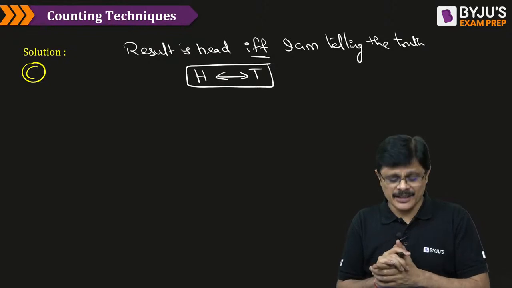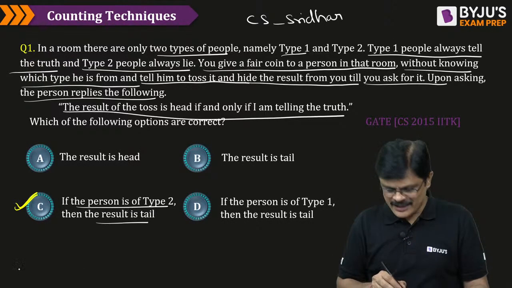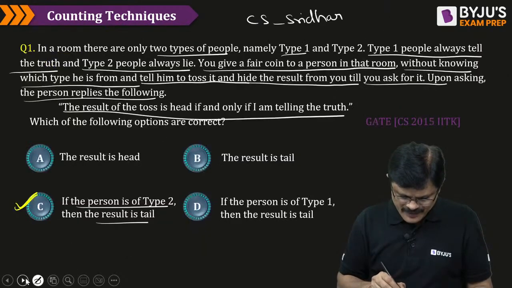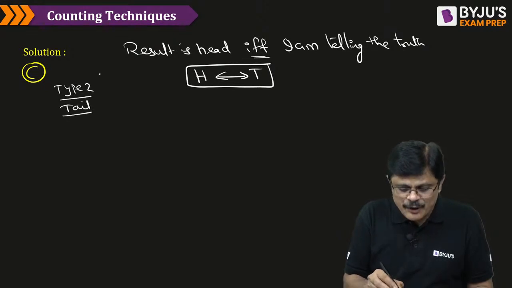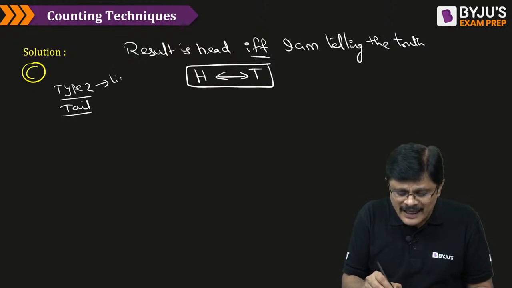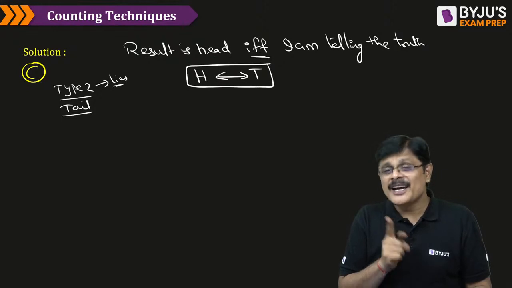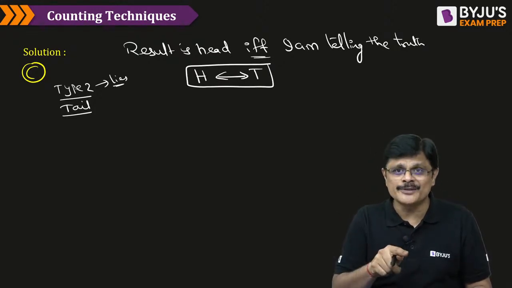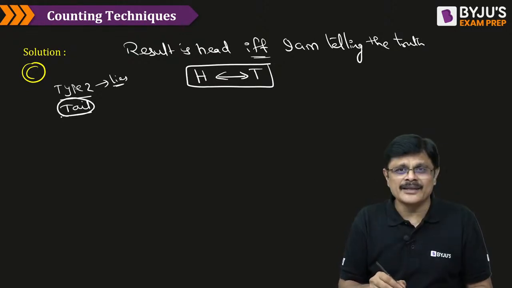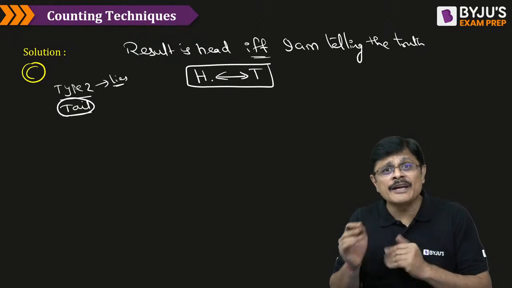Now, option C says the person is of type 2 and the result is tail. Assume that he is type 2 and the result of the toss is tail. We know that a type 2 person always tells lies. So a type 2 person telling the truth is false, because he is a liar. Whatever he says is wrong. And the result is tail. Now, this person told you this: it is head if and only if I am telling the truth.